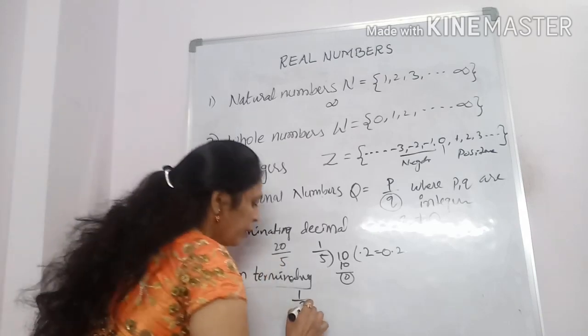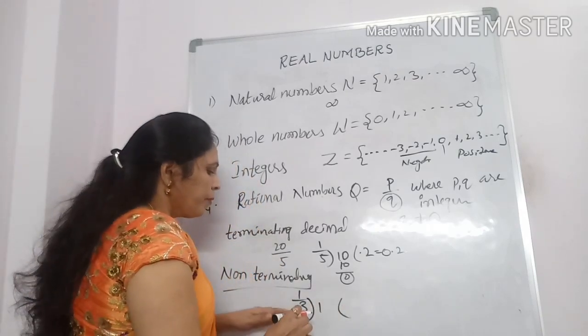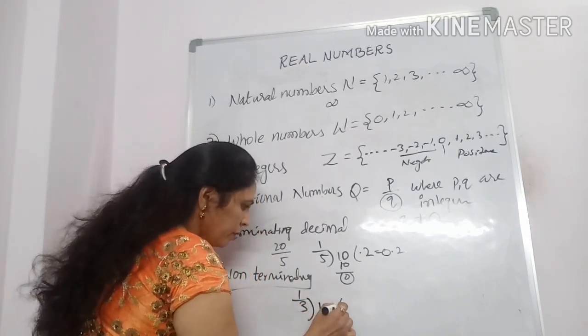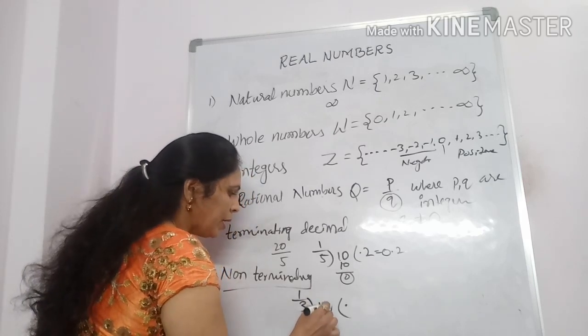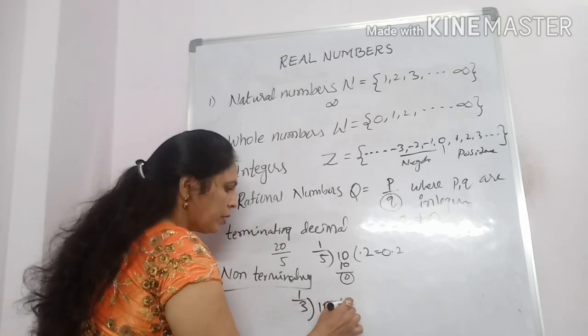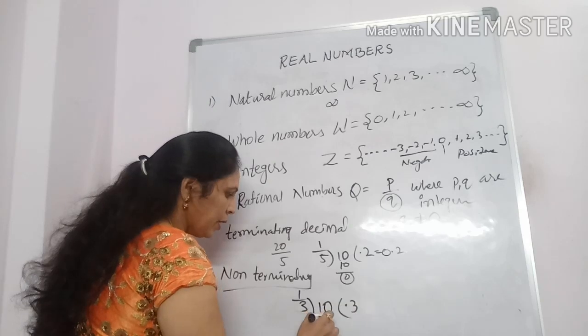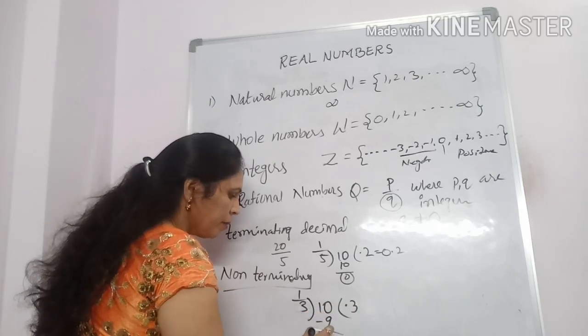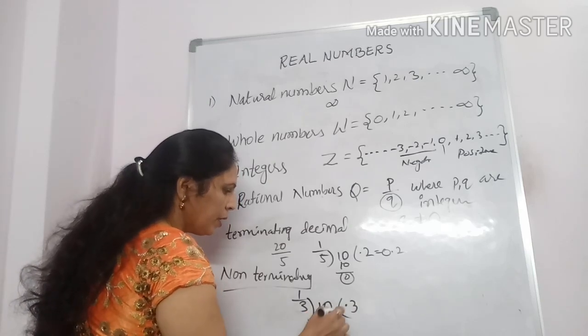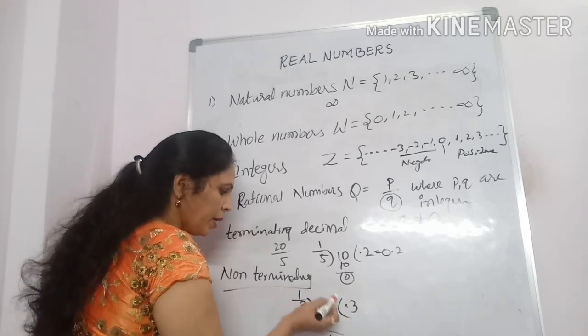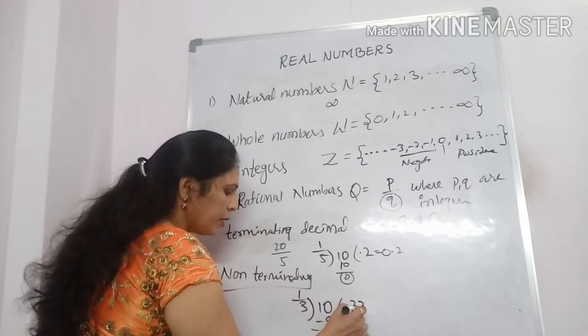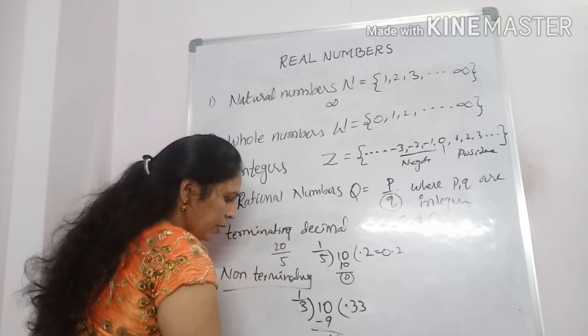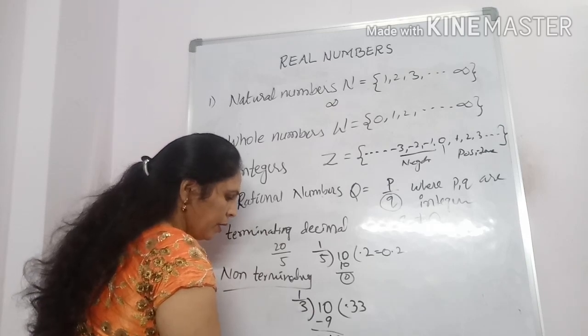Divide 1 by 3. What will happen? Put the decimal point and 0. 3 threes are 9, the remainder is 1 again. Here the decimal is there. Again put 0. 3 threes are 9.